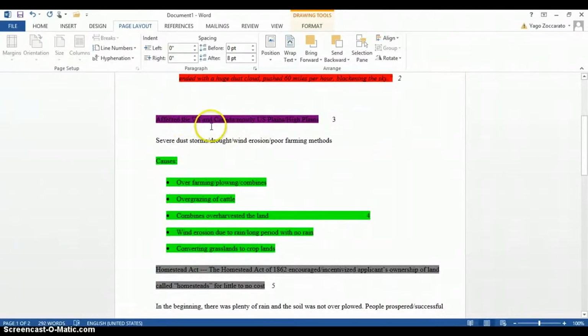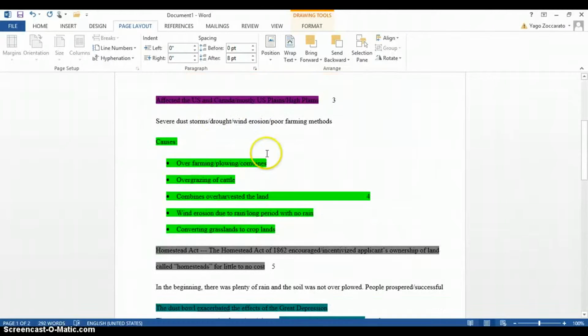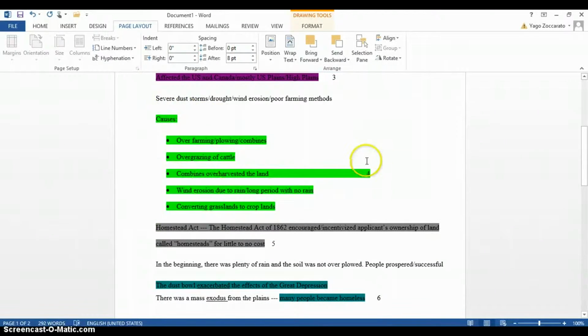"It affected the United States, Canada, mostly the United States plains, and the High Plains" goes into our note card number 3 because it gives us information as to where and what was affected. This is paired with our map, which will come into play later. Our causes are grouped into our note card number 4 because they are all pieces of information that relate to the same idea of causes. Our causes include overfarming, overgrazing, combine use, wind erosion due to a long period with no rain, and converting grasslands to croplands.